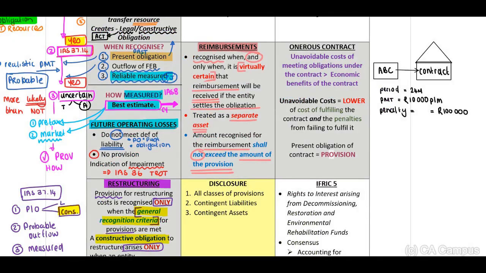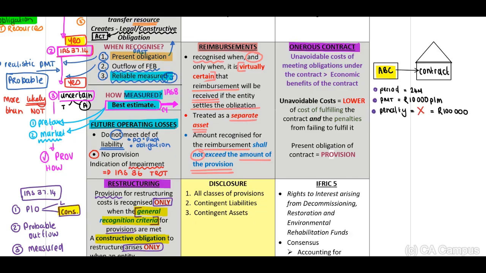Let's move on to our onerous contract. Now, what is an onerous contract? How to identify an onerous contract? Now, when we look at this very basic example, we have ABC Limited that entered into a rental contract. The period is 24 months and 10,000 Rand per month payment, and the contract indicates that there is a penalty payable should they cancel this contract before the end of the 24 months of 100,000.